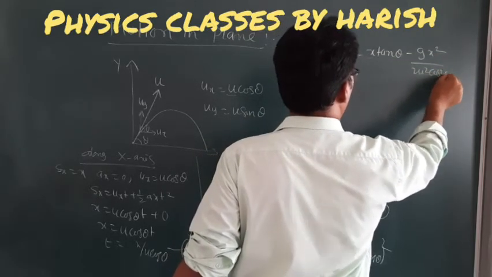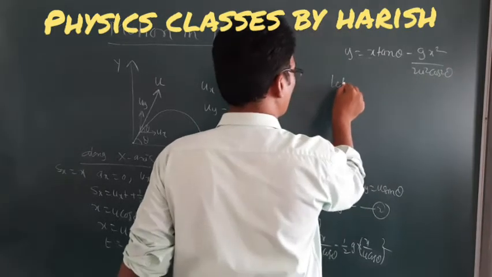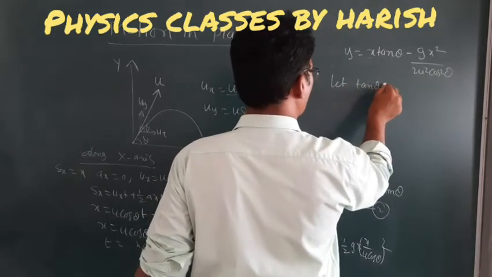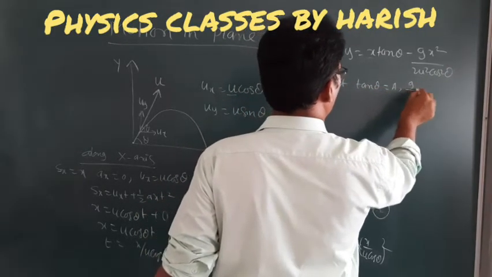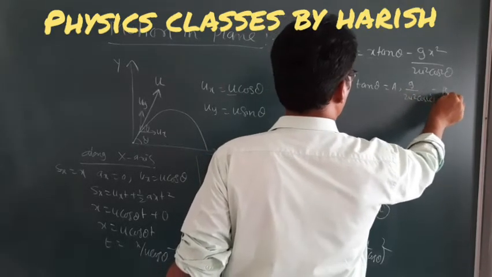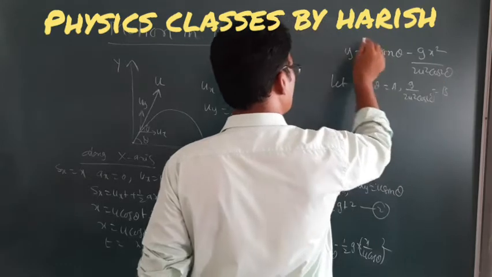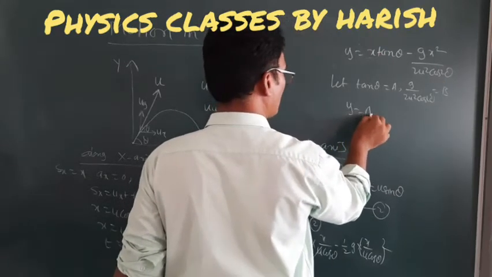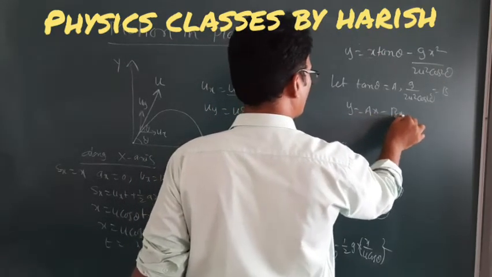Let tan theta be equal to a and g divided by 2u square cos square theta be equal to b. By substituting a and b in this equation, we get y is equal to ax minus bx square.